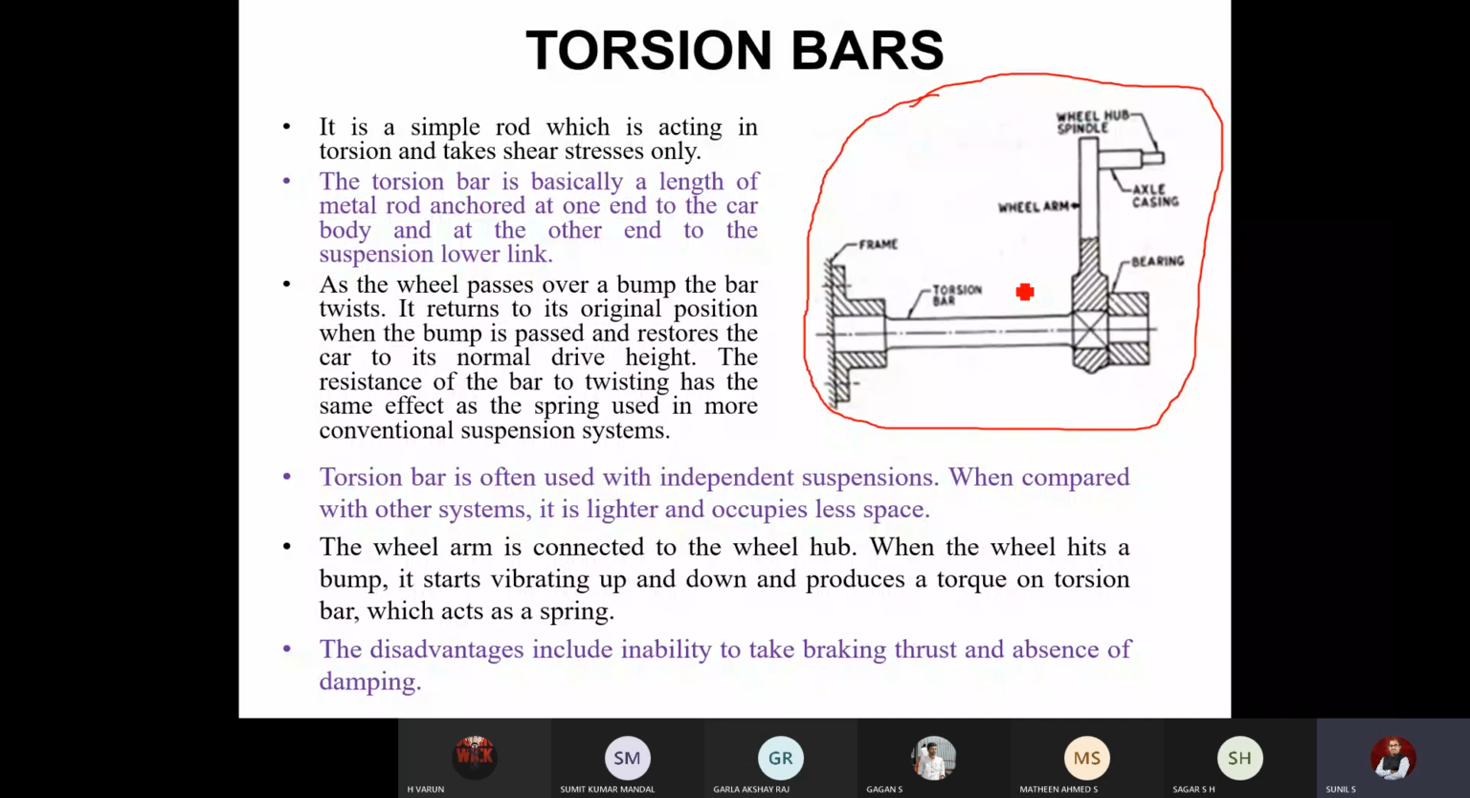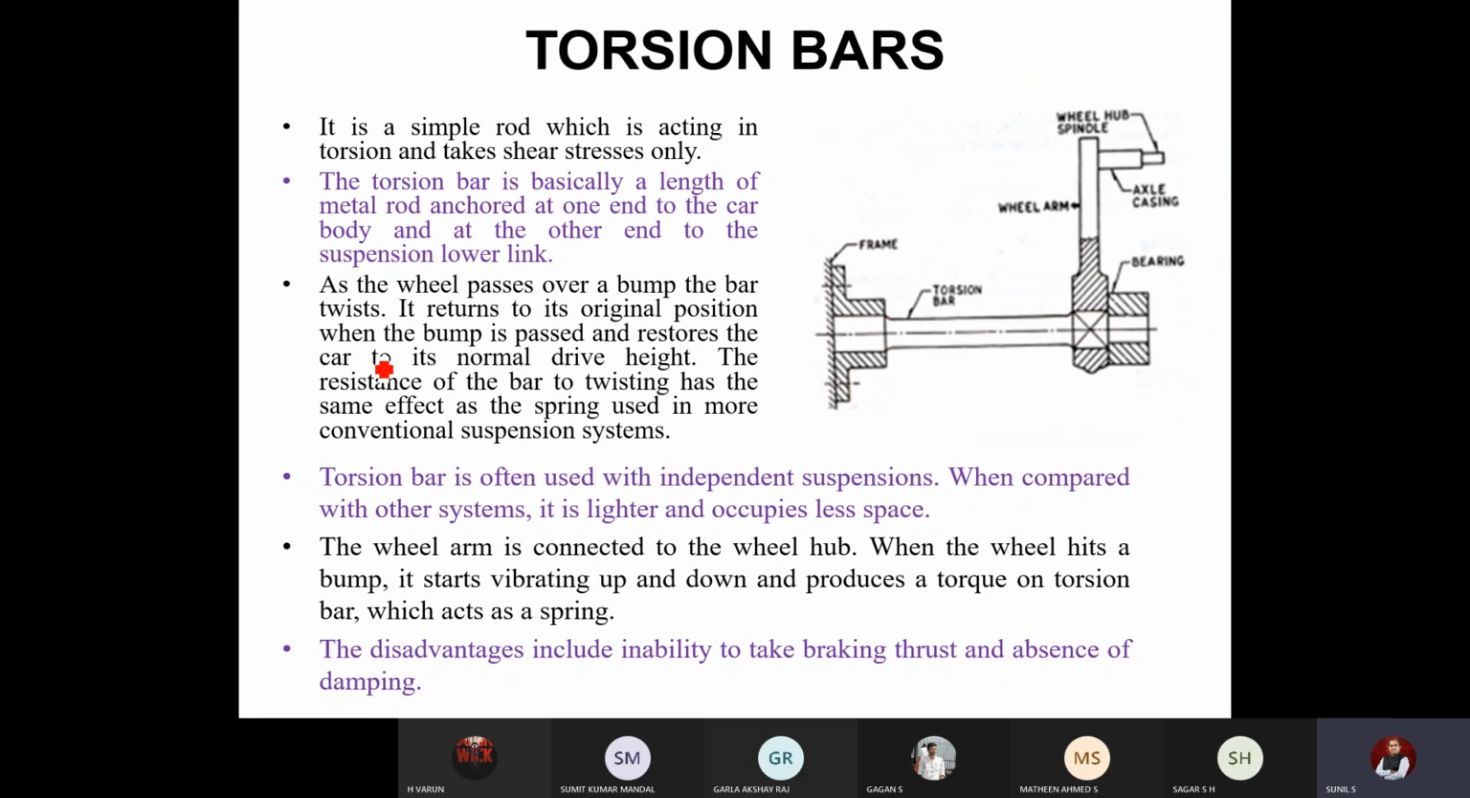See torsion bar. In this sketch, you can see this portion, whatever is there. This is called a torsion bar. It is a simple rod which is acting in torsion and takes up shear stresses only. In the video, you can understand clearly. Torsion bar is basically a length of metal rod. It's just a metal rod.